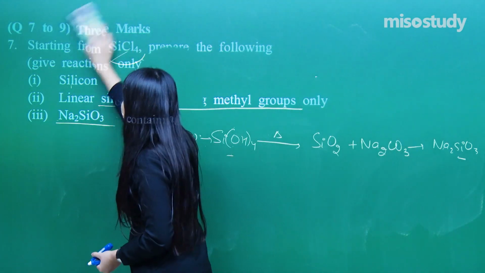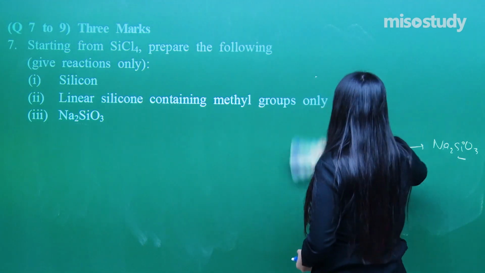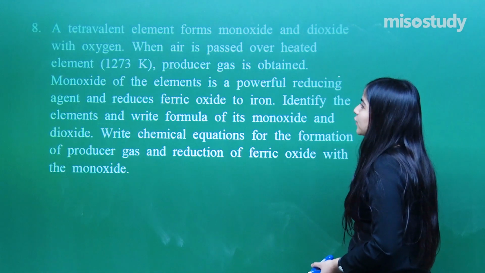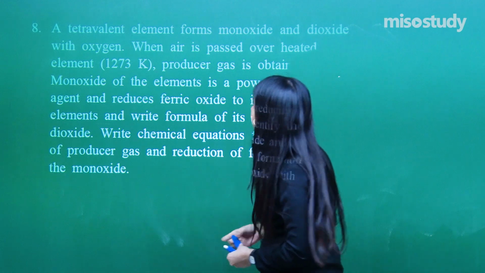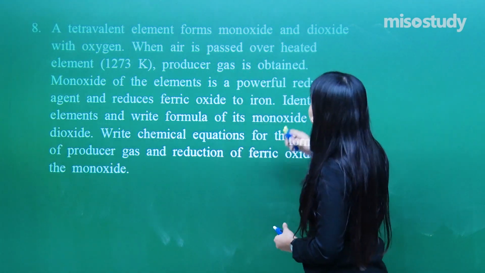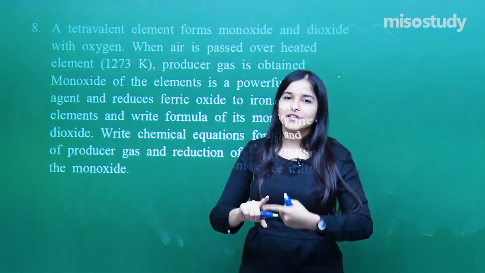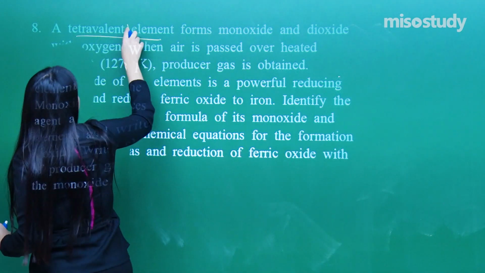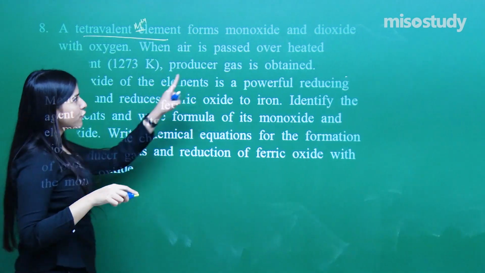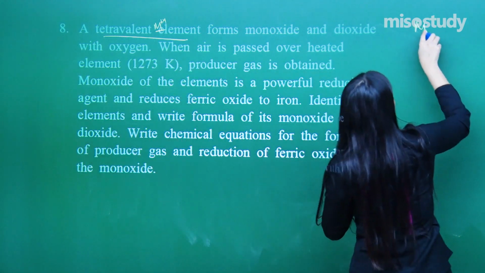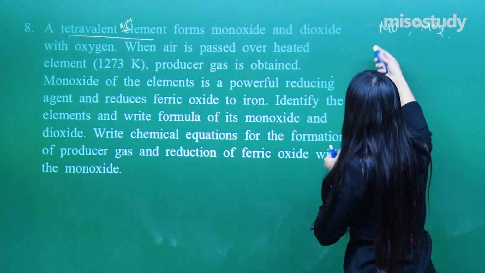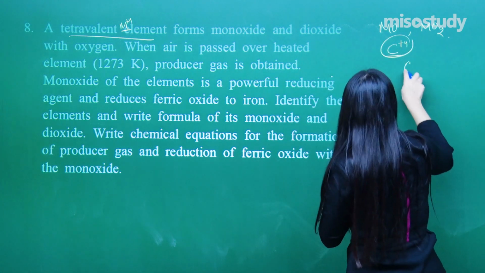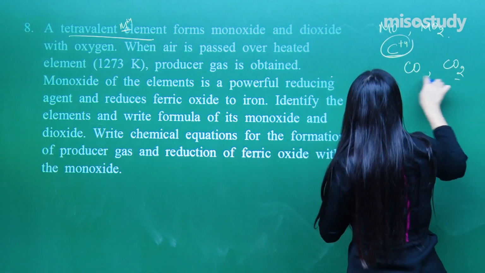We have used so many kinds of reactions in this. Starting with just one compound, we have prepared so many. Now the next. It's a very good question. A tetravalent element forms monoxide and dioxide with oxygen. So from the first line only you have got the information that it is a tetravalent element, that means having +4 valency, it forms monoxide also, that means MO, as well as MO2. What is it? So we can simply see it is carbon. It is tetravalent, definitely it forms monoxide, it forms dioxide, right?